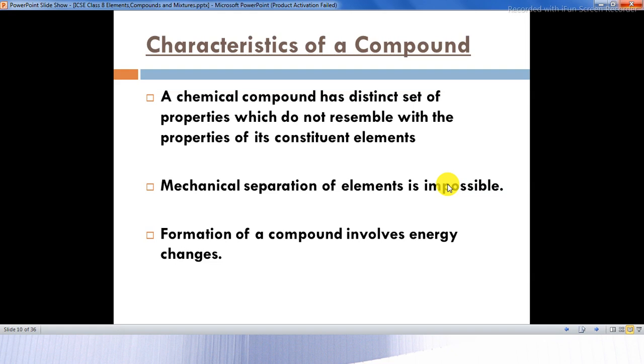Formation of a compound involves energy changes. Some energy changes take place: at least energy will be released or energy will be absorbed. When it is the absorption of energy, it is an endothermic reaction, and when it is a release of energy, it is an exothermic reaction.